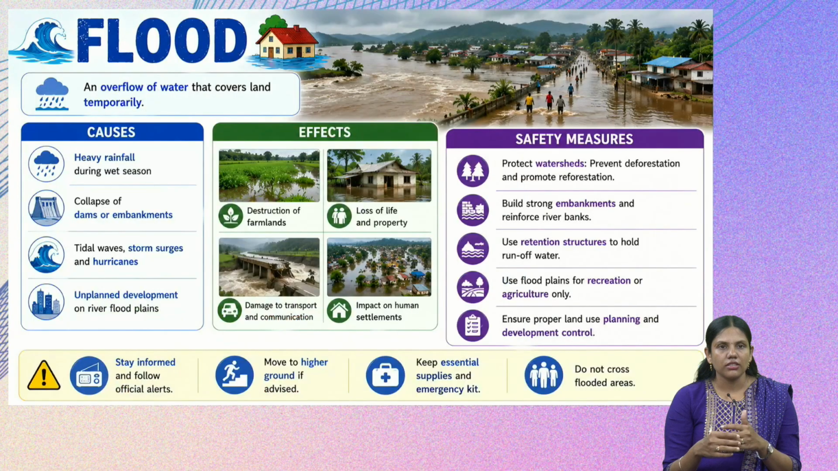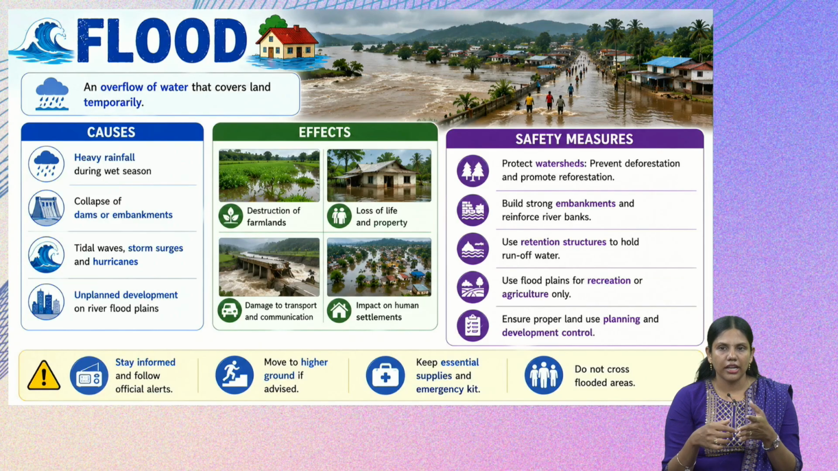The next one is flood. What is a flood in the first place? A flood is an overflow of water that covers land temporarily. It is not permanent. The flood will go in a few days or a few hours depending on its intensity. Now what causes floods? The first is heavy rainfall. During a wet season, we may end up getting floods, and it also happens if dams are broken or if there is a collapse in the embankments.